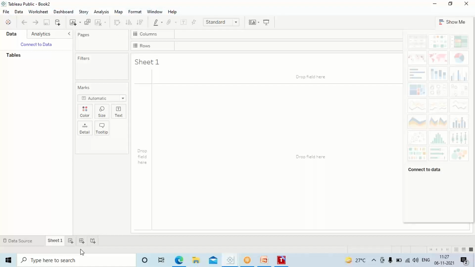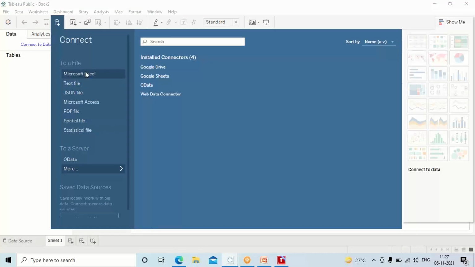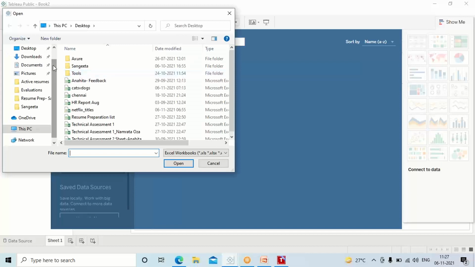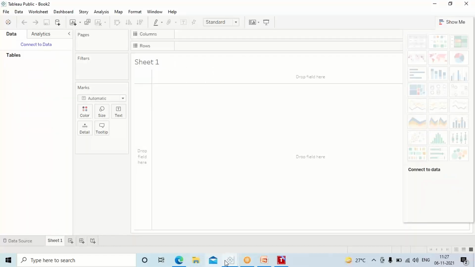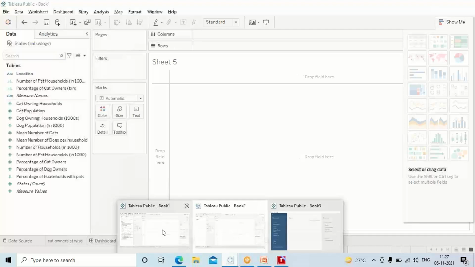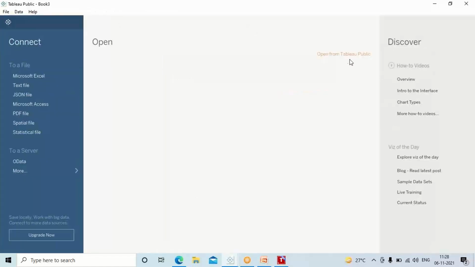Now I will pull the data, new data source, guys. I am pulling the data using MS Excel. I will click on MS Excel, and whatever information I have saved on the desktop. I'm sorry, one very important thing I want to talk about here, guys. Please remember, whenever you are pulling the data, you can tell me, madam, I don't have any data. Where do I get the data from? Please understand, you can get the data from here.